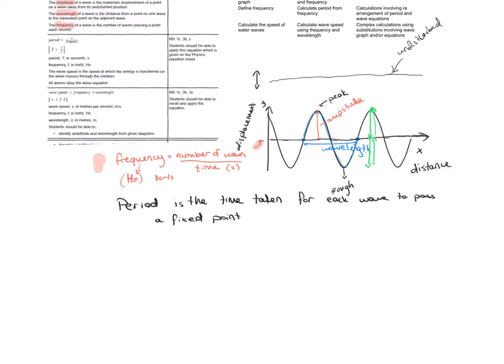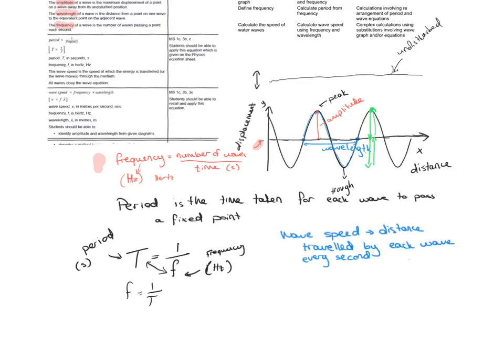You should remember that period, so period is T, which is measured in seconds, by the way. Time always is measured in seconds. T is one over frequency, where frequency is measured in hertz, and we already said that this is the frequency. That's all you need to be able to convert from one to the other. And if you want to rearrange it to make frequency the subject, you just switch the position of these two. So it will be frequency equals 1 over T as well.